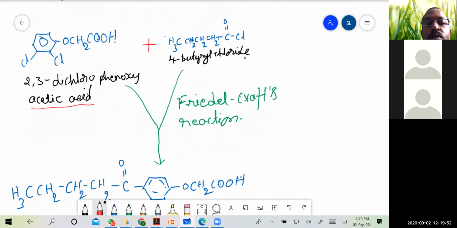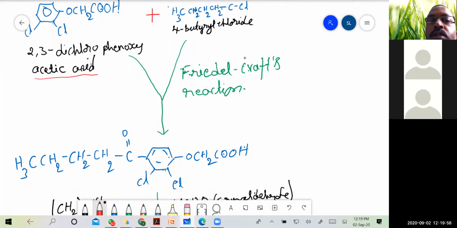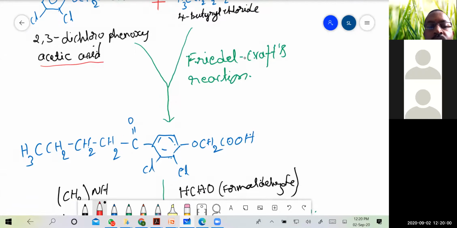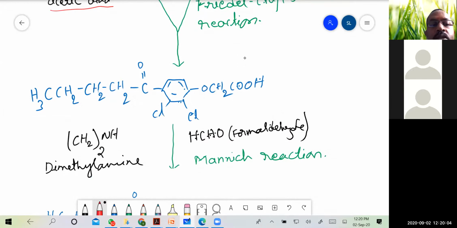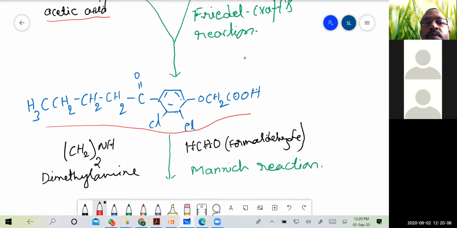And these two compounds will undergo a Friedel-Crafts reaction, giving an intermediate compound.